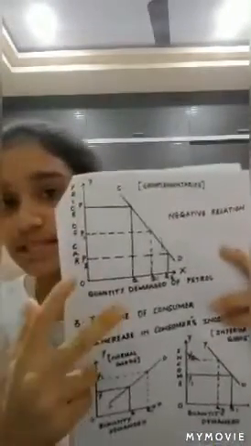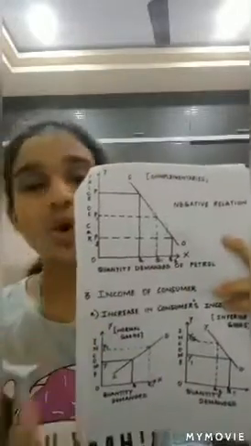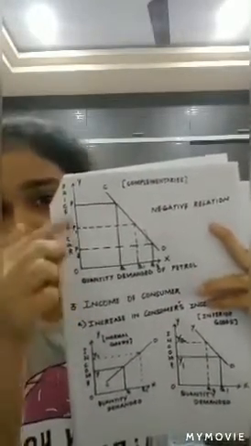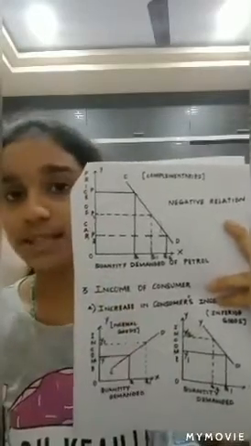And coming on to the case of complementary goods, there exists a negative relation. Here we have taken two examples, that is car and petrol, which are two complementary goods. If we observe, the price of car is taken on the y-axis and the quantity demanded of petrol is taken on the x-axis.